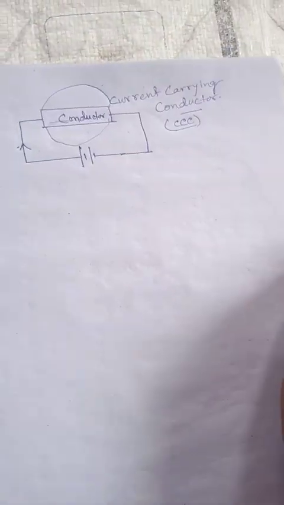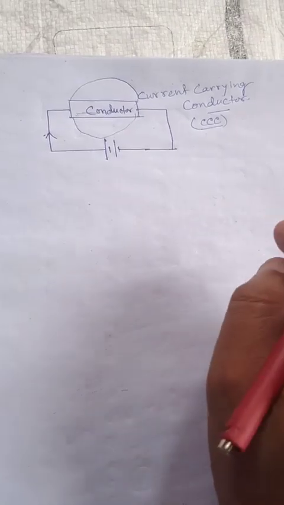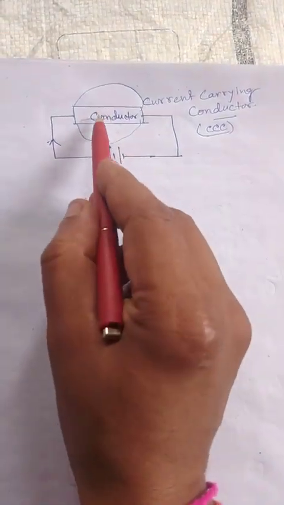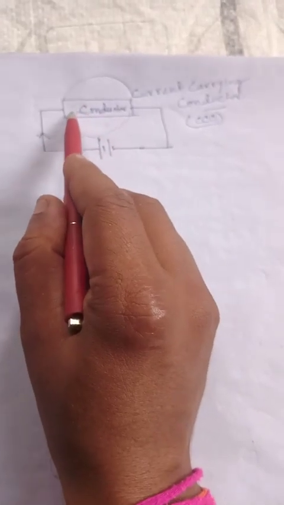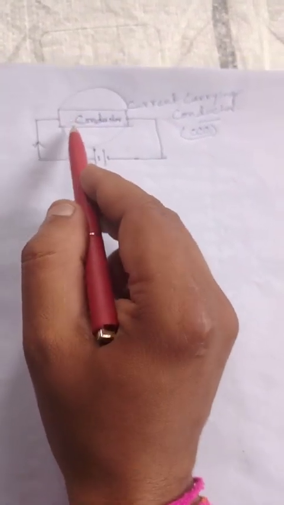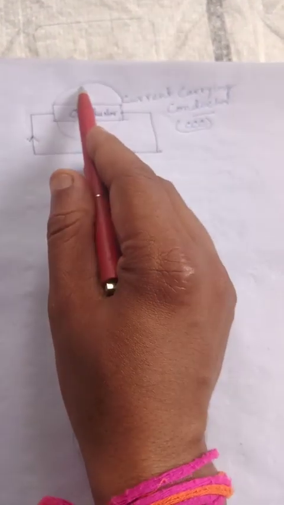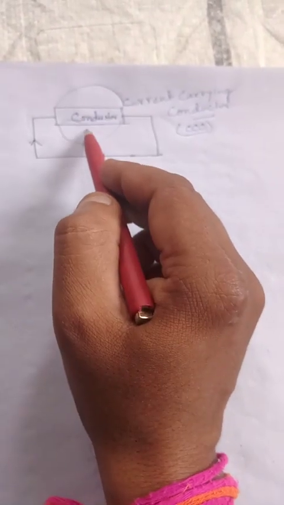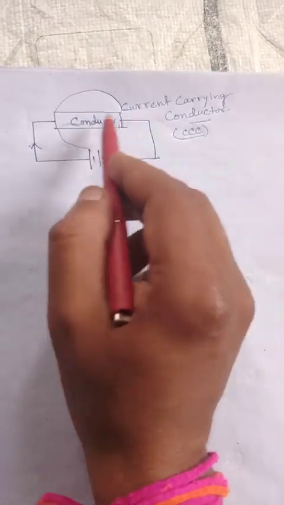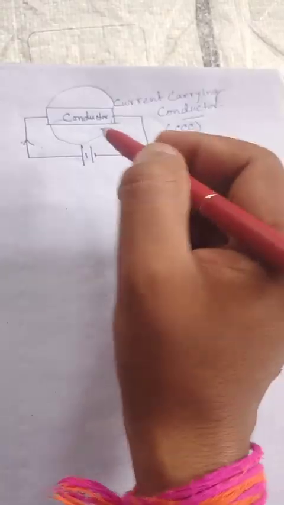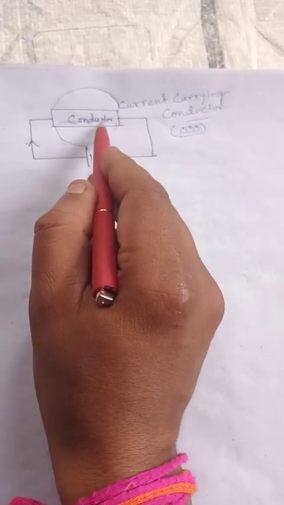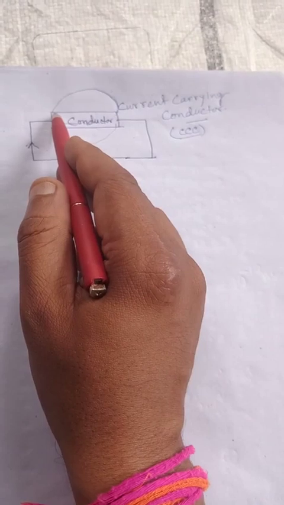Now the scientist Michael Faraday thought that if a conductor carrying current produces a magnetic field, then if we create a magnetic field, it may be possible to make current flow through the conductor. If we reverse this process, that means in Oersted's experiment we saw that if current flows through the conductor, a magnetic field is induced.